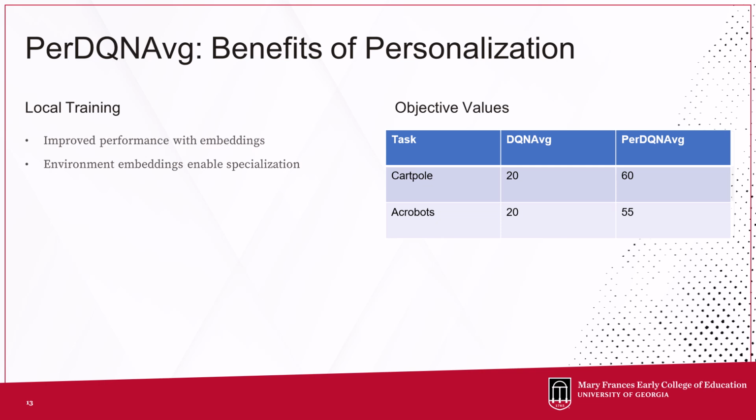This slide includes a table with objective values. Here, in the CartPole task, the DQN average scores 20, while the Per DQN average scores 60, which is 3 times better. Isn't that better? With Acrobot tasks, the DQN average was 20, however, the Per DQN average was 55. Now, that's another solid improvement. Since a higher score indicates better performance in reinforcement learning, it's clear that personalization boosts results. The embedding enables specialization, making each agent an expert in its own environment, like tailoring a study plan to your learning style.